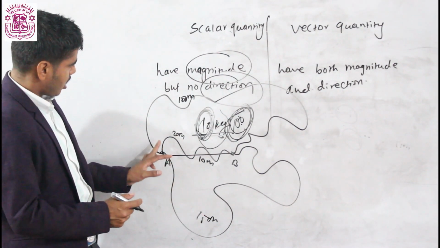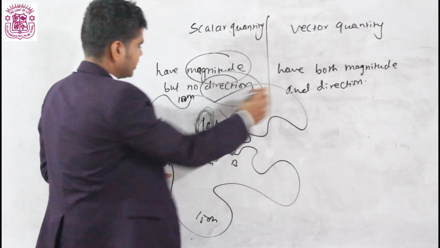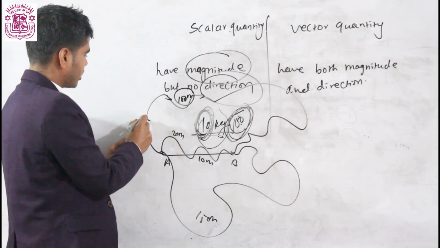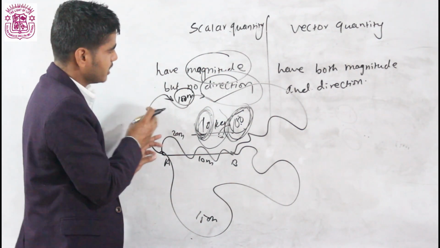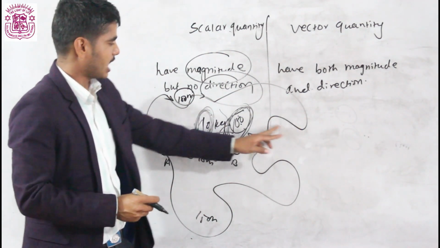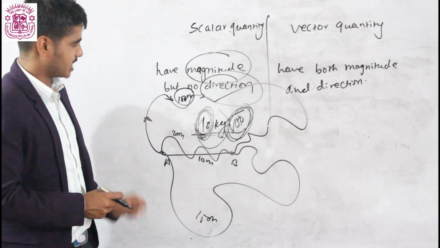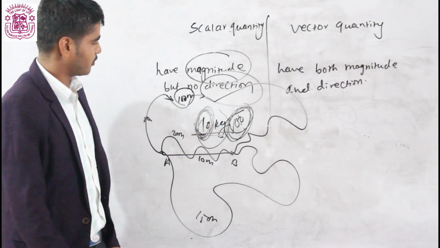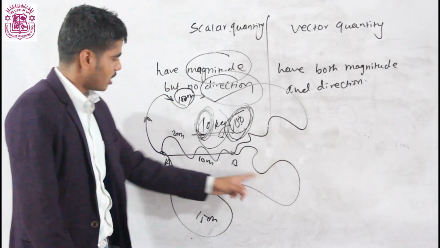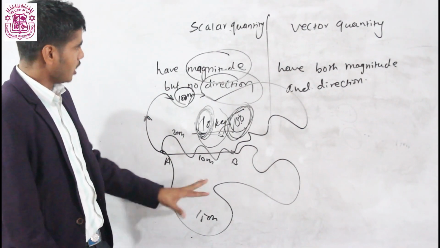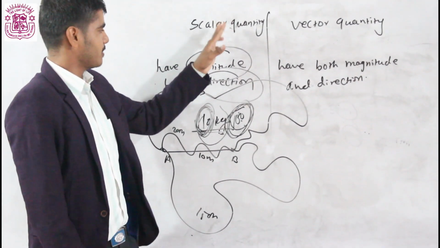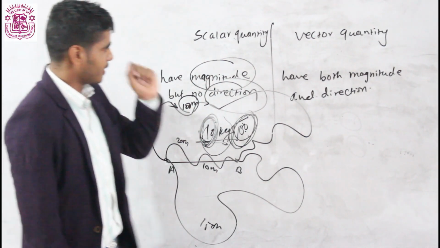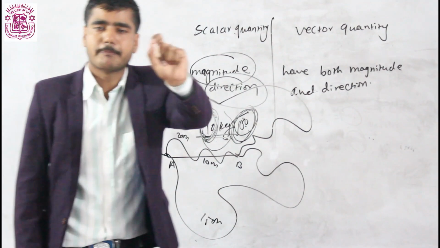Here you can see, if you follow this path, it has 100 meter fixed magnitude. But does it have fixed direction? Here it is directing up, here it is directing down. So if you follow this path, it does not have fixed direction. It has magnitude 100 meter. Value is fixed here, but we do not have the fixed direction. If you are following this path also, it has magnitude but no fixed direction. So this type of quantities are scalar quantities. Having value, that is magnitude, but no direction, are called scalar quantity. And what is vector quantity? Which have both magnitude and direction.